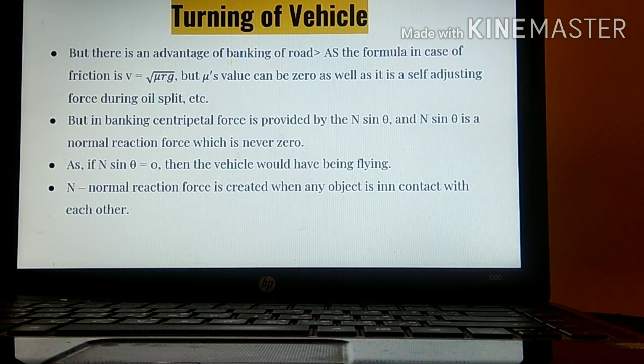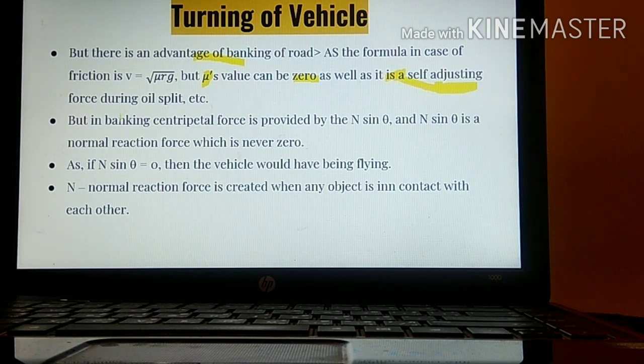With the help of friction, we have got some range, but mu's value was not at all trustworthy. With the help of friction, we have got this value, that is V is equal to root mu rg, but mu's value is never trustworthy because its value goes on changing. Its value ranges from 0 to any value, as it is also a self-adjusting force. Self-adjusting means what? After some value it never increases.